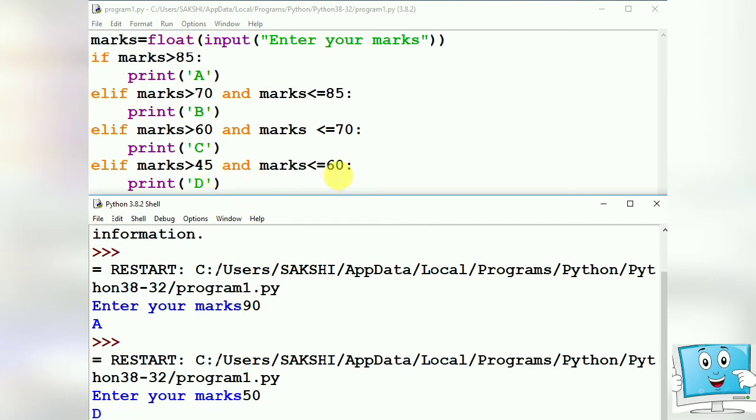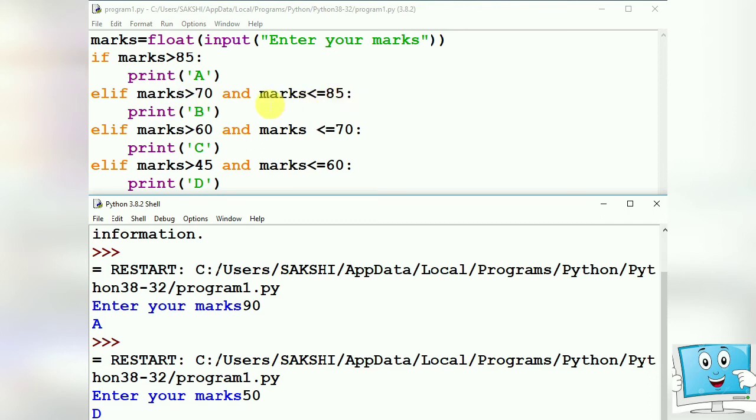So how will the program be executed? First of all, it will take the marks from the user. Then if marks are greater than 85, here we have entered 50. Is 50 greater than 85? No. So it will not print this statement. It will come to the next condition. Is 50 greater than 70 and 50 less than or equal to 85?